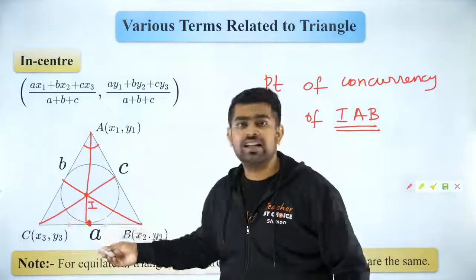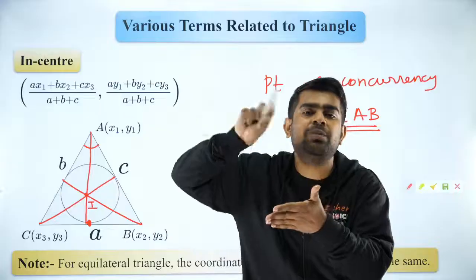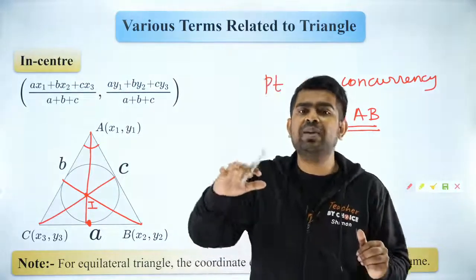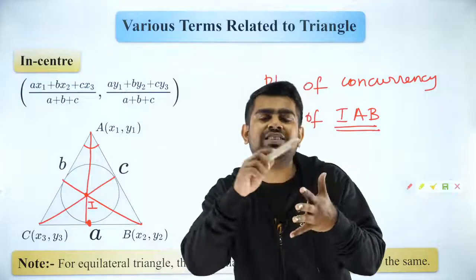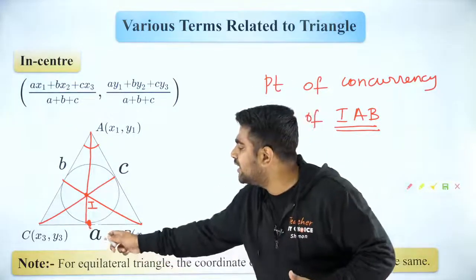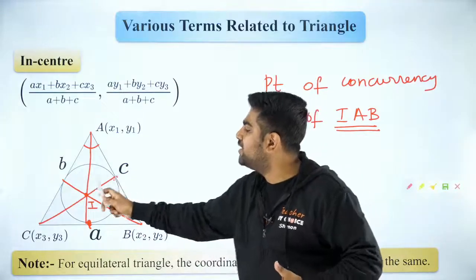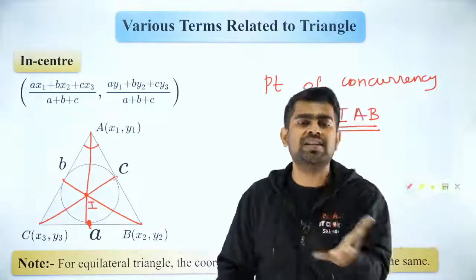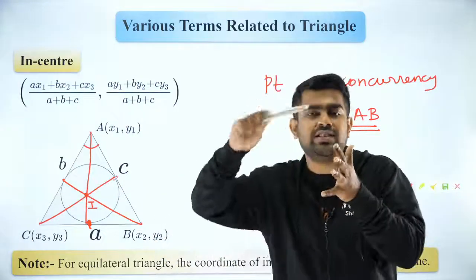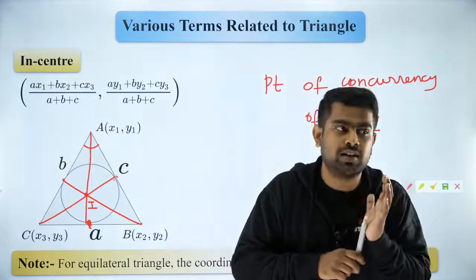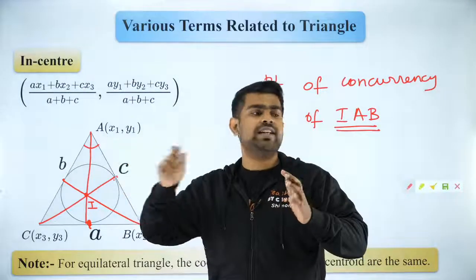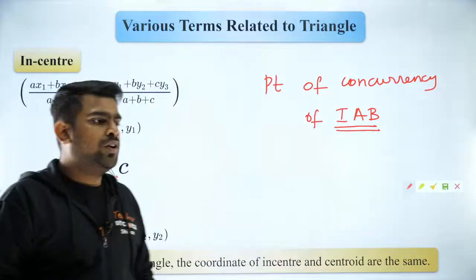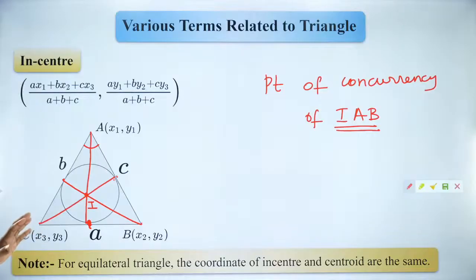So what is an incircle? Incircle is the circle inscribed inside the triangle. What do you mean by inscribed inside the triangle? It means it should touch all three sides. Is it touching this side? Yes. This side? Yes. This side? Yes. So a circle which touches all three sides of a triangle and is present inside the triangle is called the incircle. So the center of the incircle is your incenter. Got it? Are you all clear with it? Perfect. Everybody fine with it?